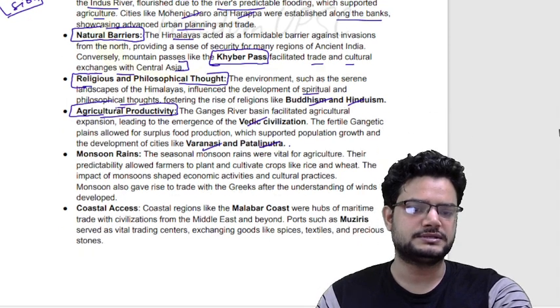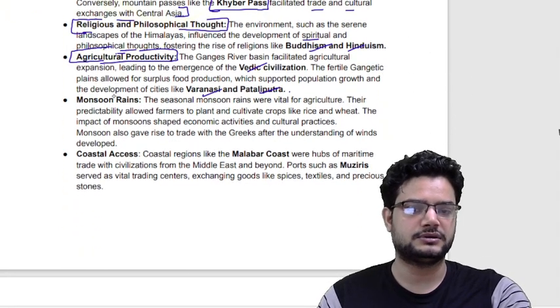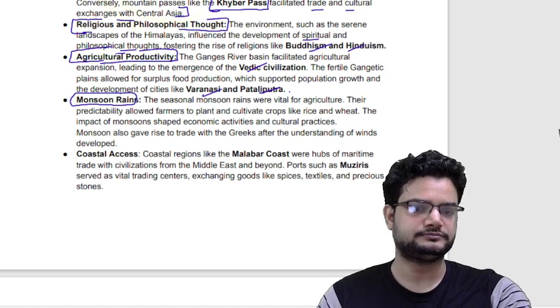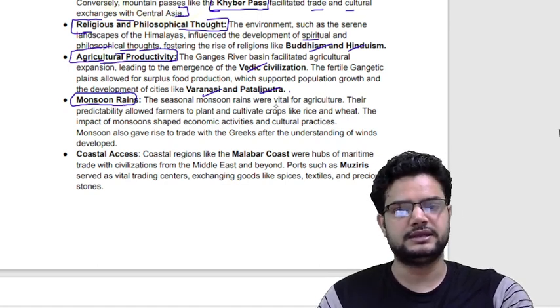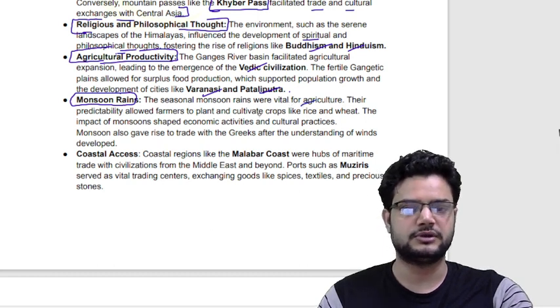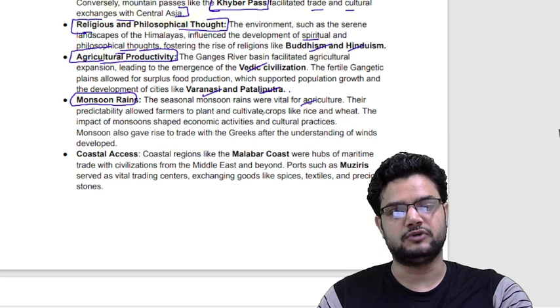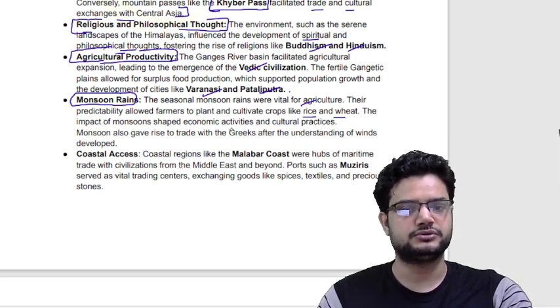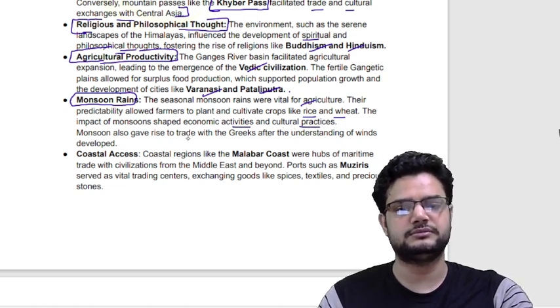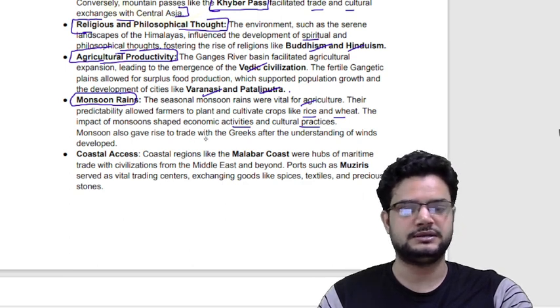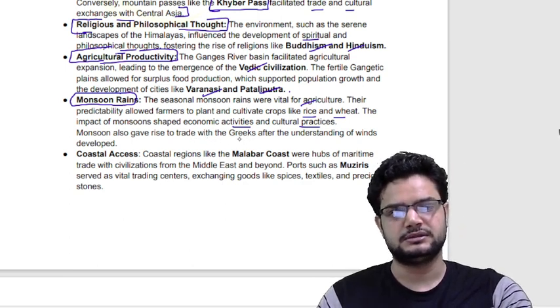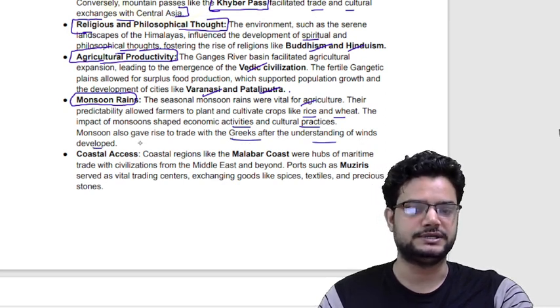Then monsoonal rains also help in the development of ancient India. How? You can give an example that they benefited the development of agriculture, because various water intensive crops like rice and wheat grew on these lands, right? The impact of monsoon shaped economic activities and cultural practices. Also, because of the monsoon, due to the change in wind's direction, it led to more trade with the Greeks after the understanding of winds, right?